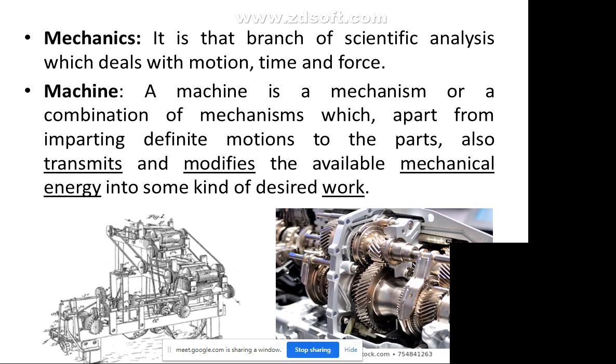A machine will have a combination of mechanisms, or it may be a simple mechanism, that gives definite motion to the parts and also transmits and modifies the available mechanical energy to some desired work. Based on this, a machine will finally help in reducing your human effort.